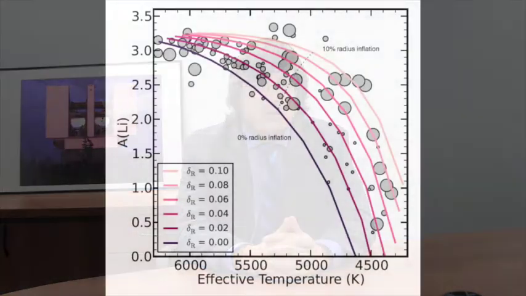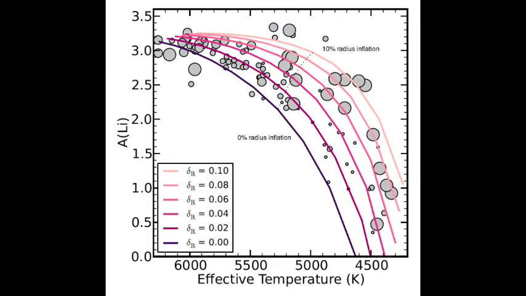In our paper, we suggest that this spread is created by variations in the radii of pre-main sequence stars correlated with rotation. That is, at fixed mass, faster spinning stars are physically larger than slowly rotating stars. In stellar models, radius inflation leads to a reduction in the temperature of the interior of the star. Since lithium burning is extremely temperature sensitive, a radius inflation of about 10% can suppress the destruction of lithium by more than a factor of 10 at some masses.